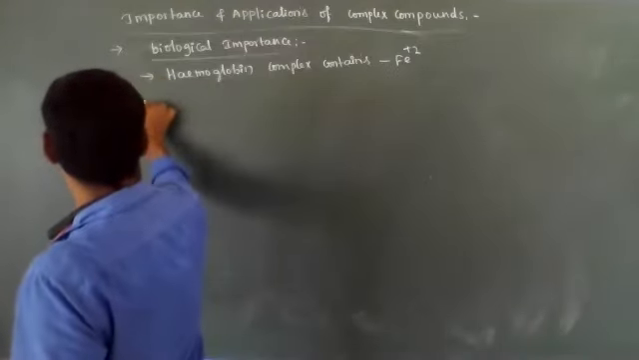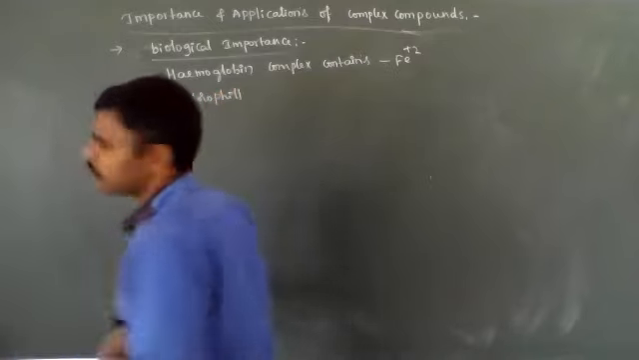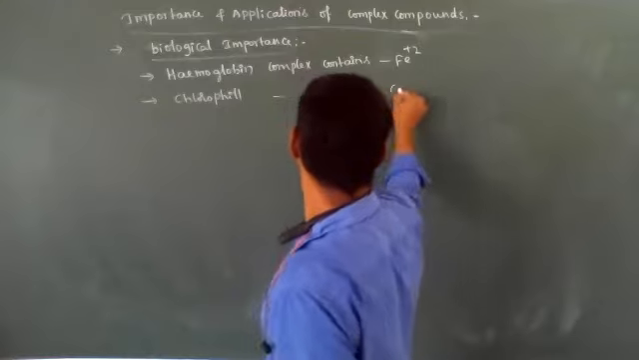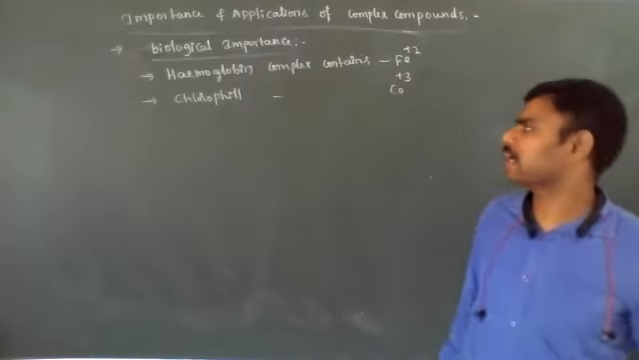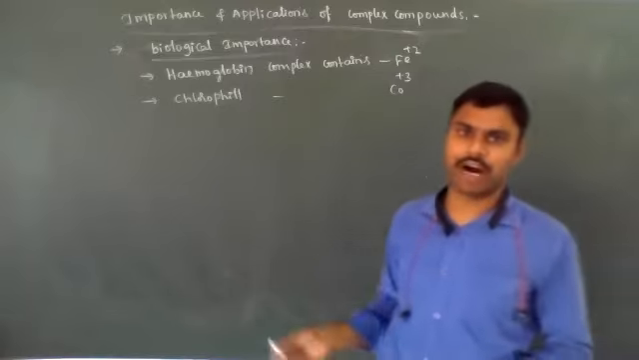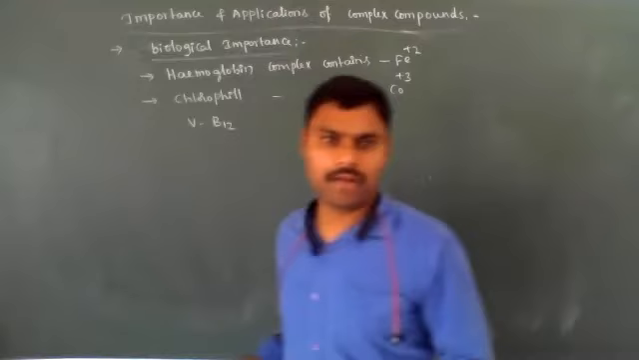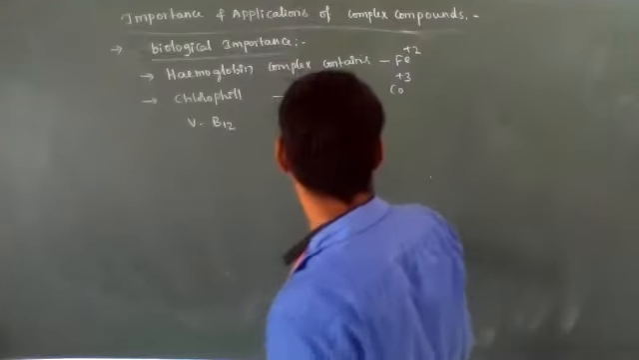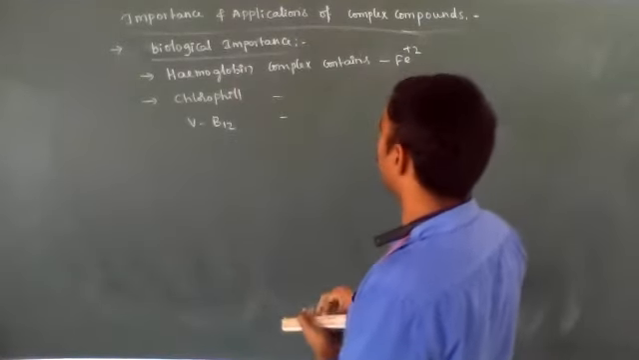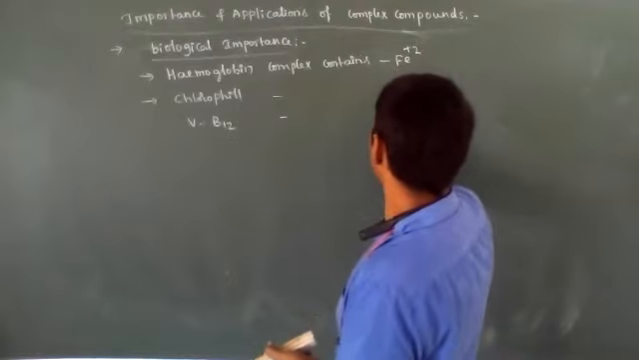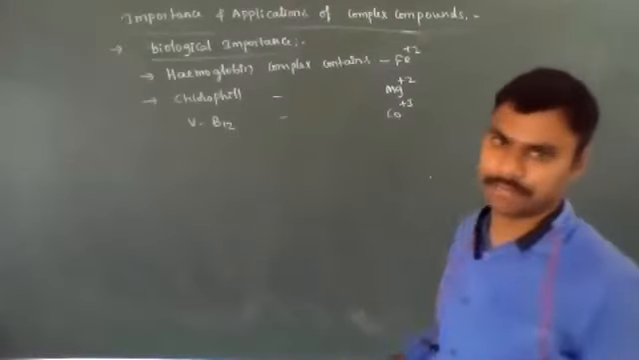Hemoglobin. And chlorophyll. Chlorophyll is a green pigment. It is a complex compound in which the central metal atom is cobalt, its oxidation state +3. Vitamin B12 is also one type of complex compound. Sorry, chlorophyll contains magnesium ions, Mg +2 state, not cobalt, and vitamin B12 exists with cobalt +3.